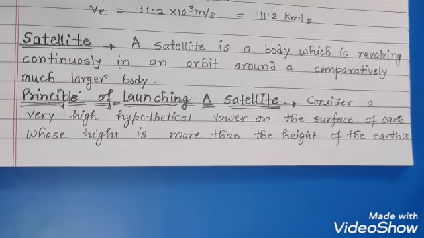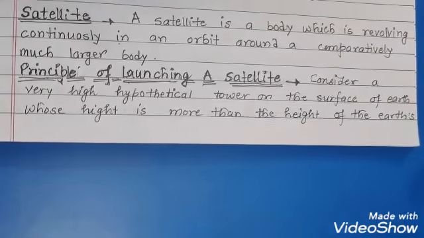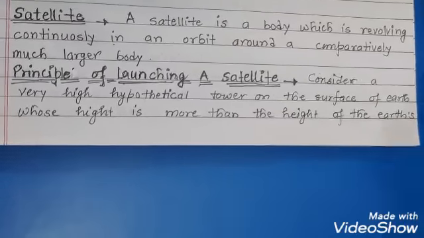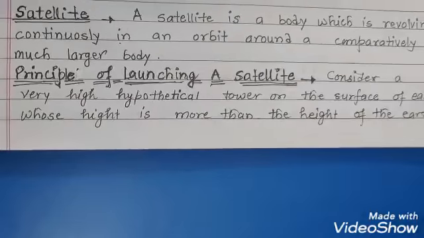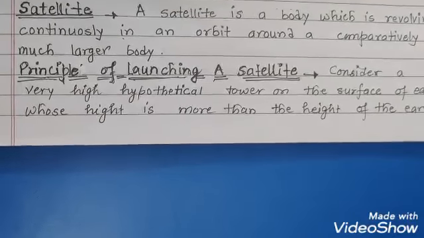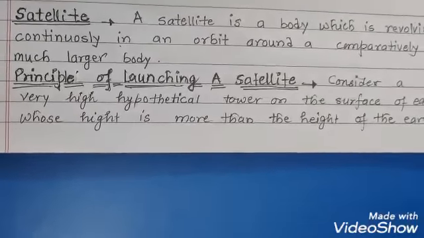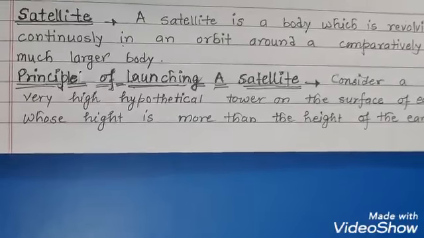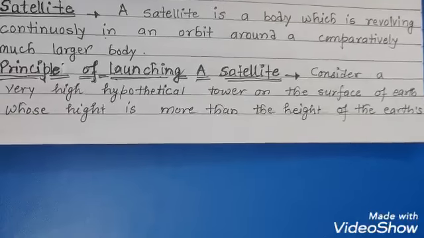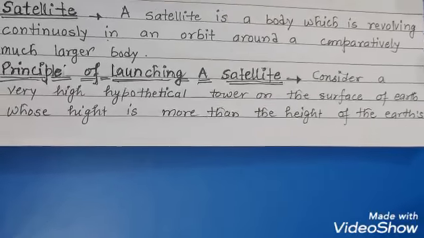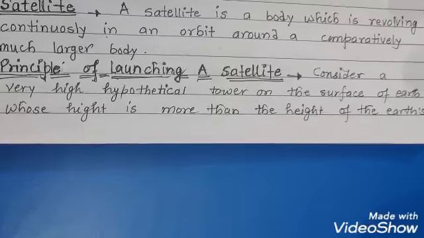Satellite. A satellite is a body which is revolving continuously in an orbit around a comparatively much larger body. Any body which revolves around a body having larger mass or larger size is called a satellite. For example, Earth is a satellite of the Sun.